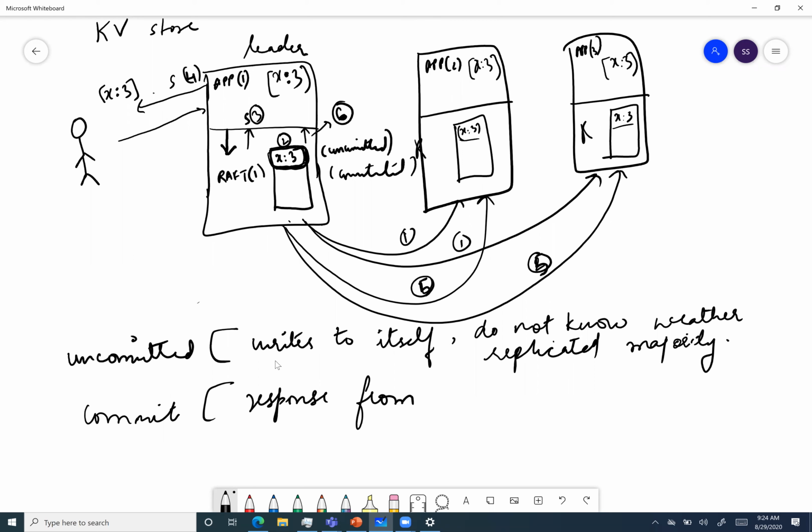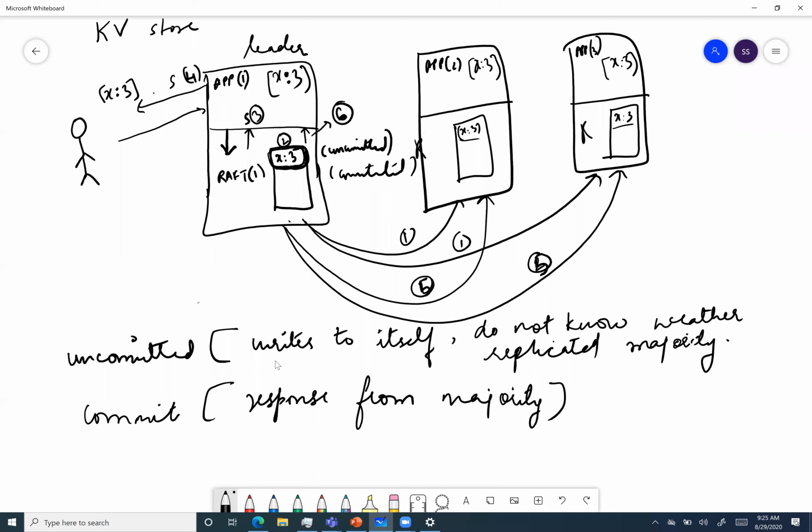It knows that it is replicated to the majority. As long as we know that, we are okay to commit to ourselves, because we can then bring up our fellow nodes, whoever is down, or even if consensus needs to happen, it can happen with the majority of nodes, right? So our system will work correctly.